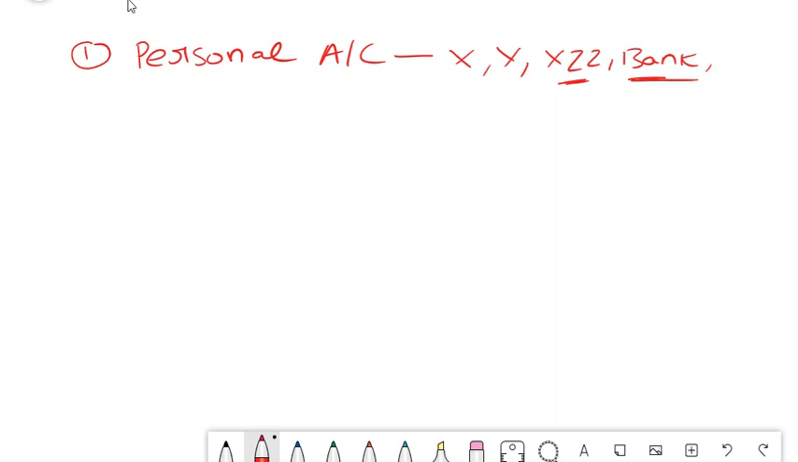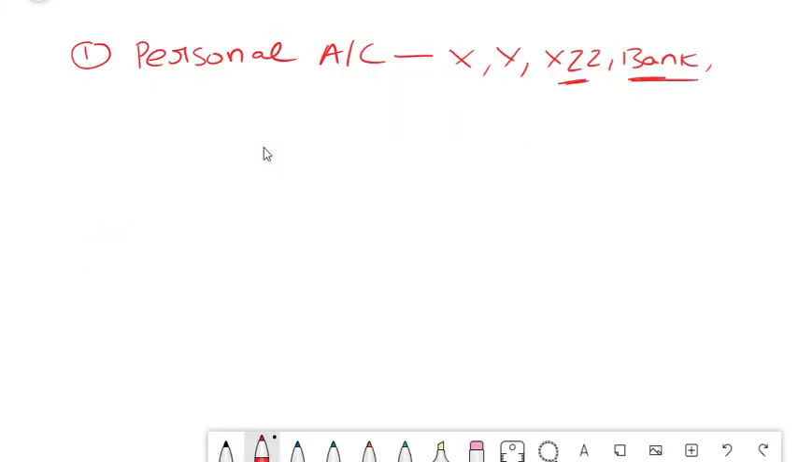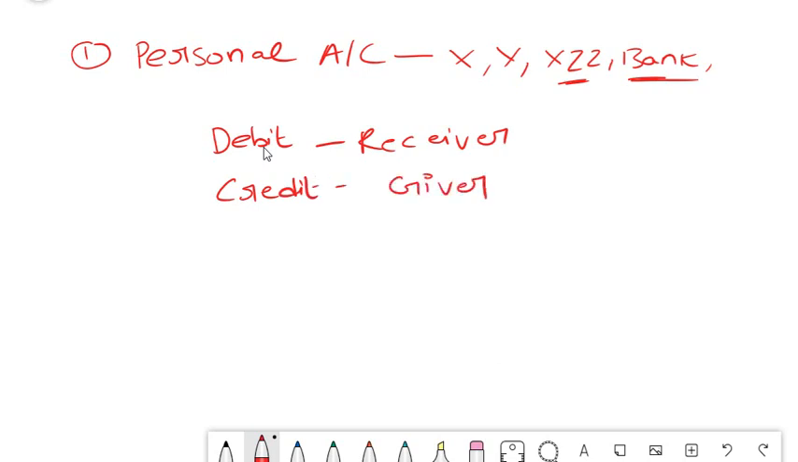So when you spot a personal account, what is the journal entry that you should pass? That is the most important crux here which is being explained, and the journal entry that you pass is: debit the receiver, and credit the giver. This thing you should always keep in mind. This is the first golden rule of accounting, and this applies to your personal account. Debit the receiver, credit the giver.